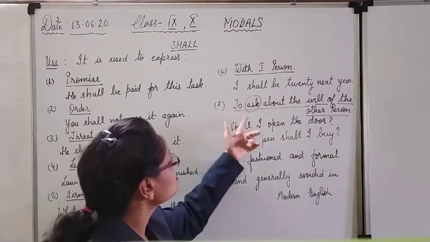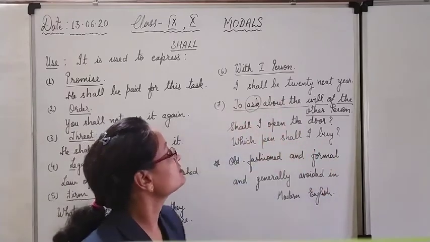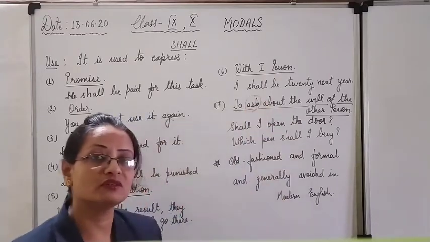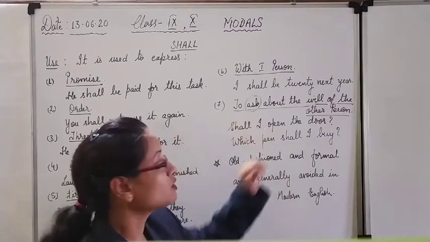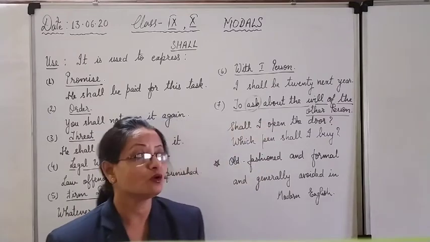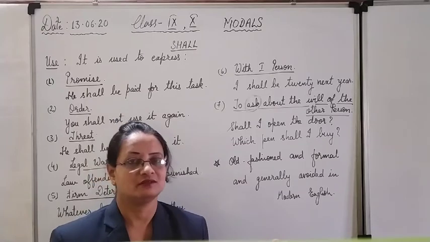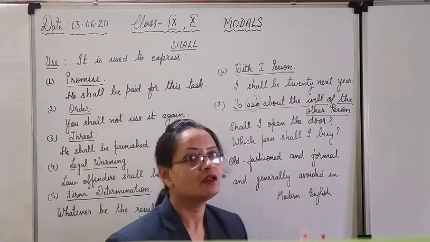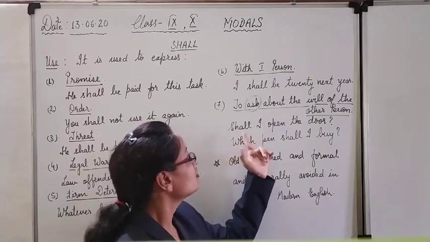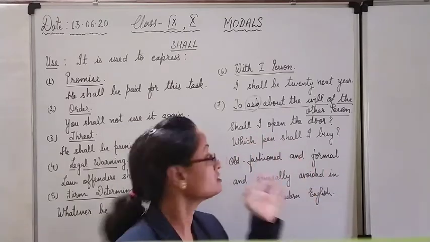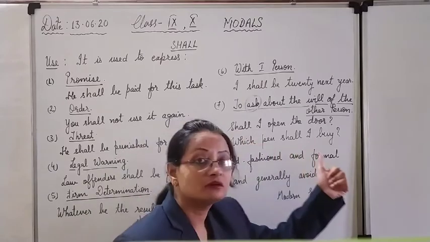This way. To ask about the will of the other person. Why I have marked this? Because it shows that it is used only for interrogatives. To ask about, if you want to take out the will or the desire of the other person and you want to ask a question according to his desire, we will use shall. Maybe whatever subject it is, first person, second person, third person. Shall I open the door?